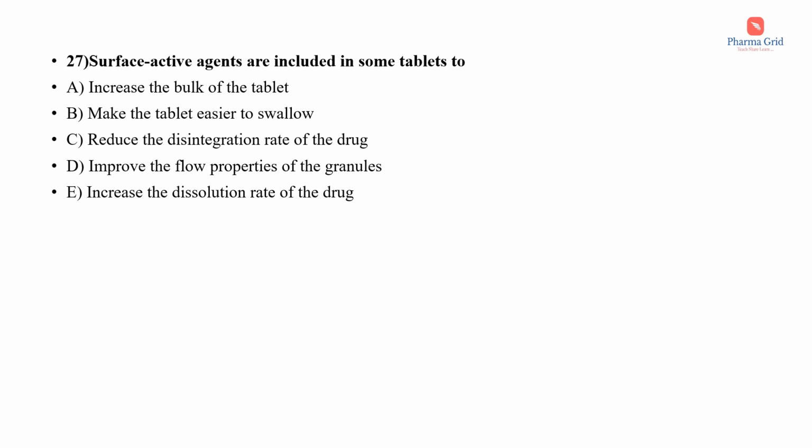Question number 27. Surface active agents are included in some tablets too. The options are: increase the bulk of the tablet, make the tablet easier to swallow, reduce the disintegration rate of the drug, improve the flow properties of the granules, increase the dissolution rate of the drug. So here the correct answer is option A, that is, in order to increase the dissolution rate of the drug.